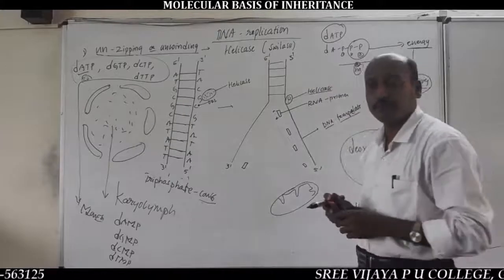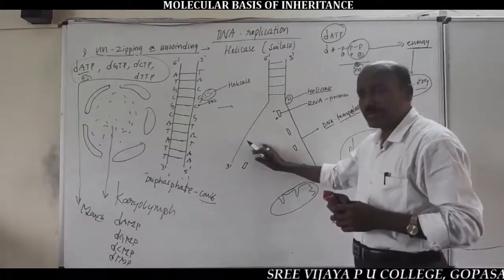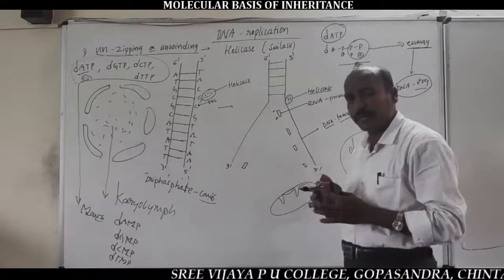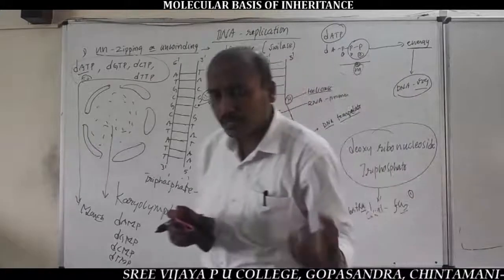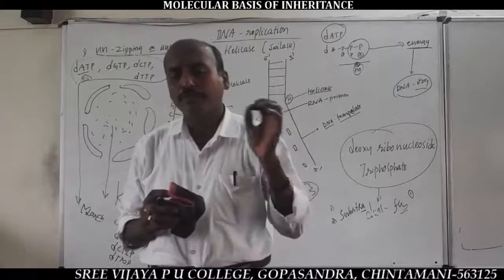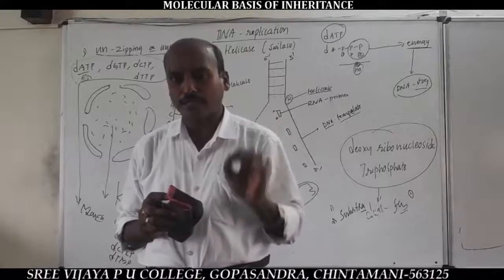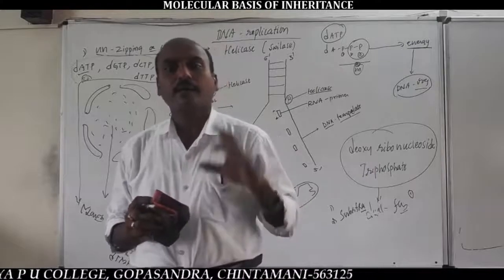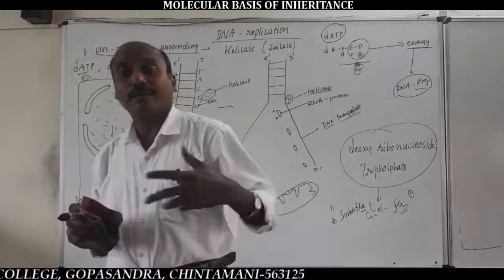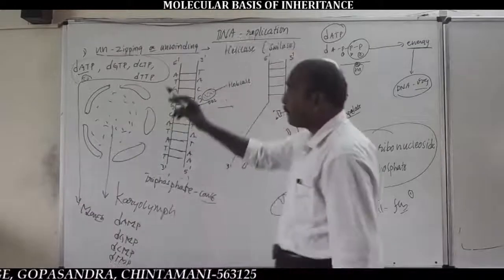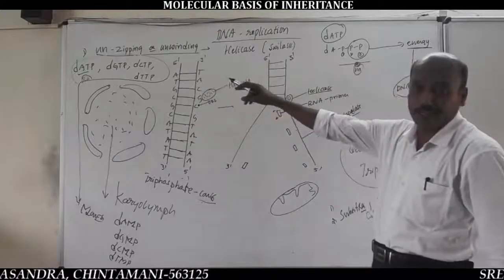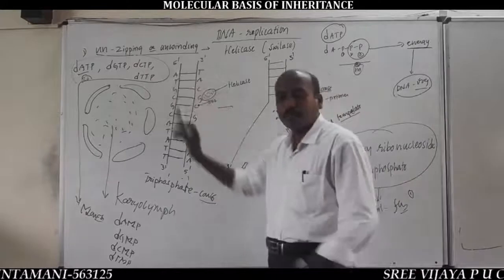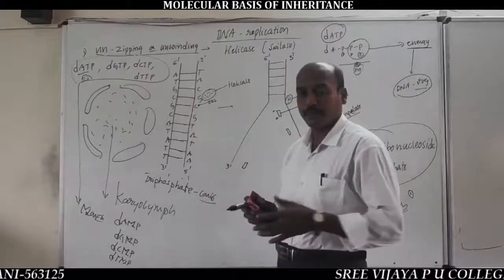You should remember, in the formation of new chains on the old DNA templates, the DNA nucleotides present in the nucleoplasm are added. But the nucleoplasm contains triphosphate DNA nucleotides like dATP, dGTP, dCTP and dTTP.